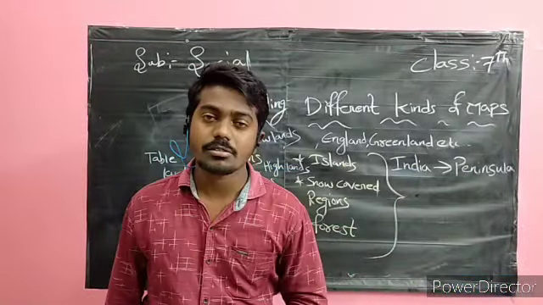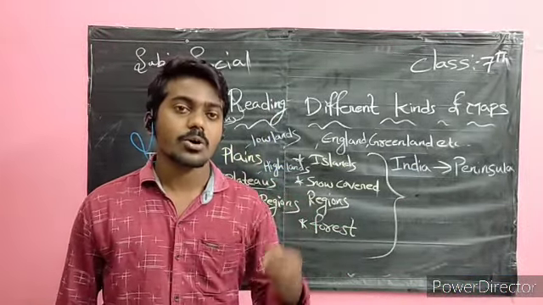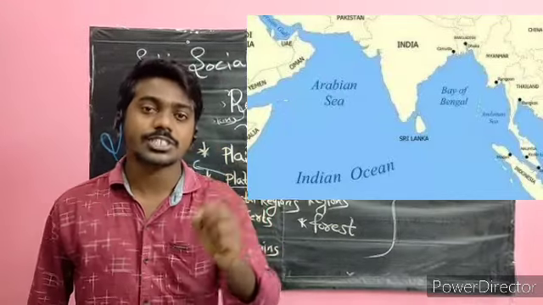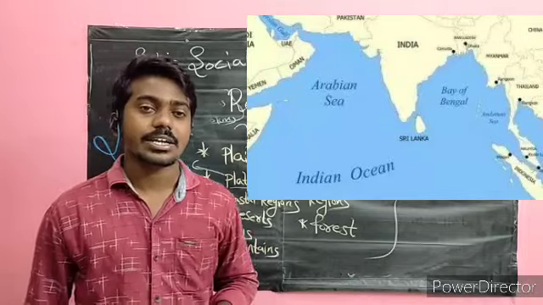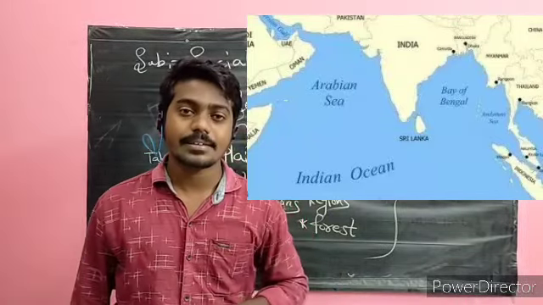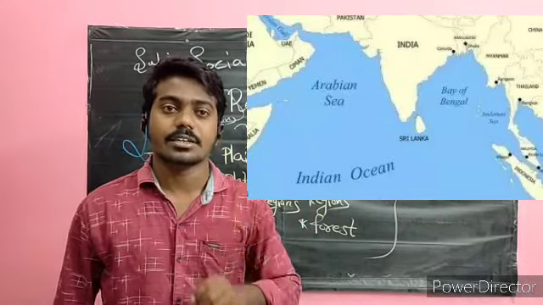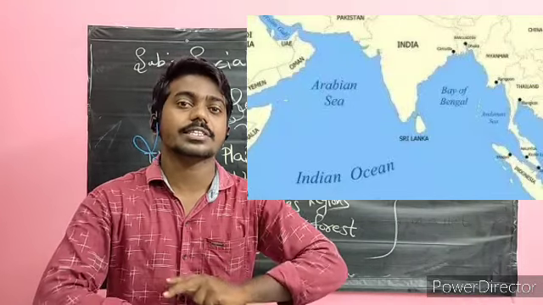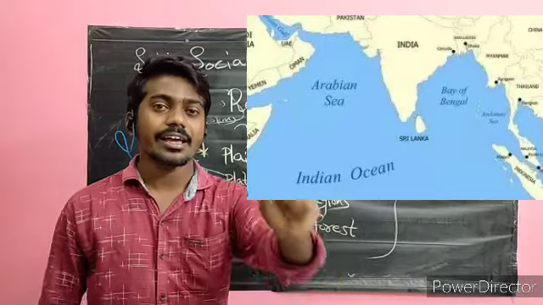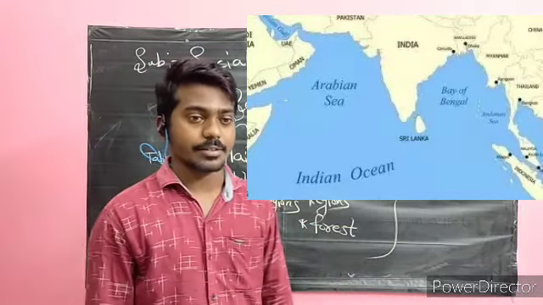Peninsula. India is a peninsula. In the south of India, we have the Indian Ocean. In the east, we have the Bay of Bengal. In the west, we have the Arabian Sea. In the north, it is covered with land only. That's why we can say India is a peninsula.